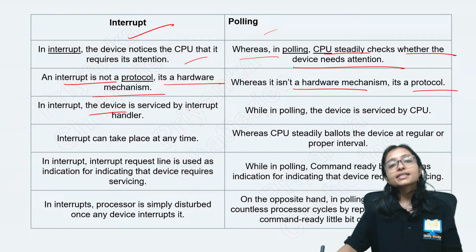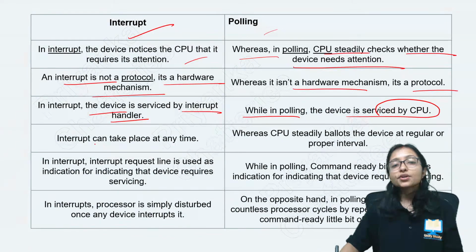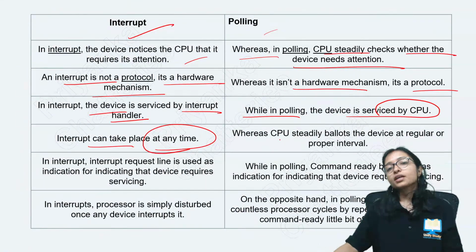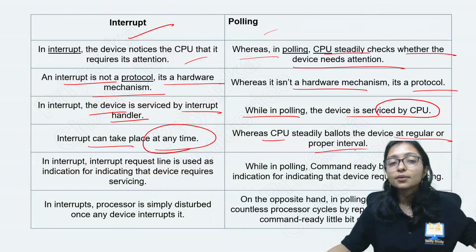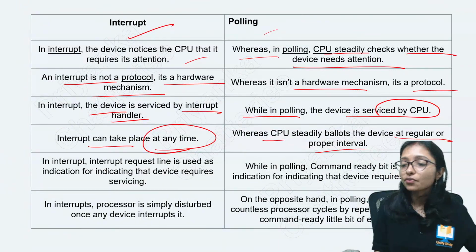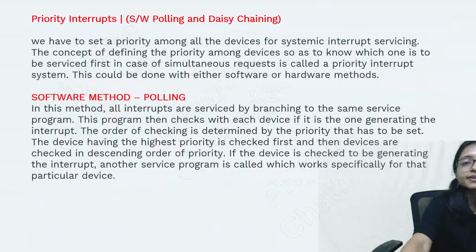So in interrupt, the device serves with the interrupt handler, while in polling, the CPU serves the device. Interrupt can take place anytime. In polling, the CPU steadily, always, regularly keeps on checking, keeps on checking. This is the main difference between polling and interrupt. I hope it is clear.